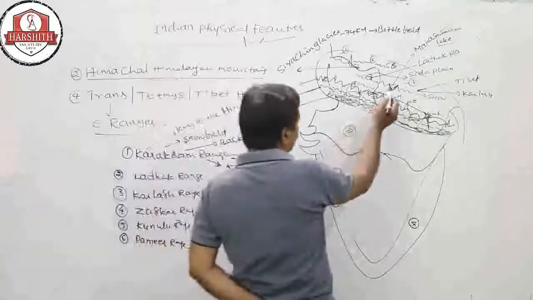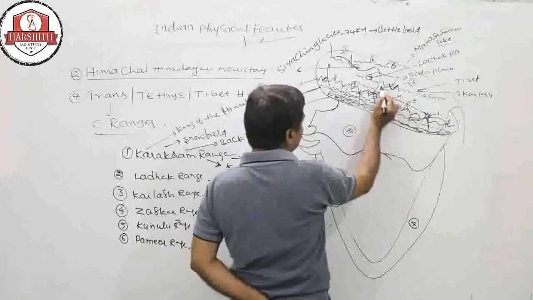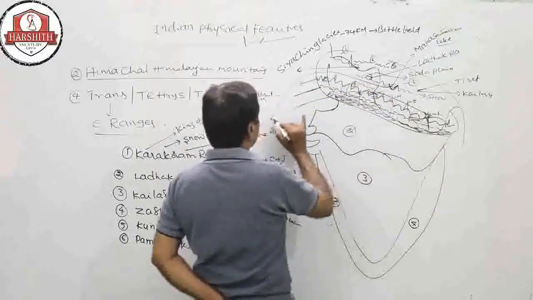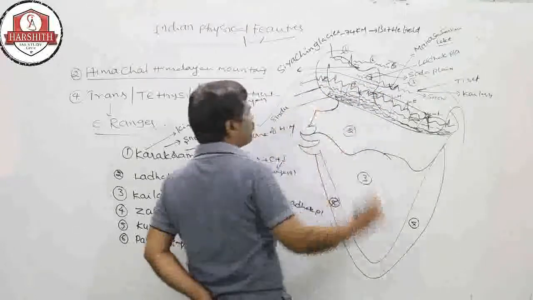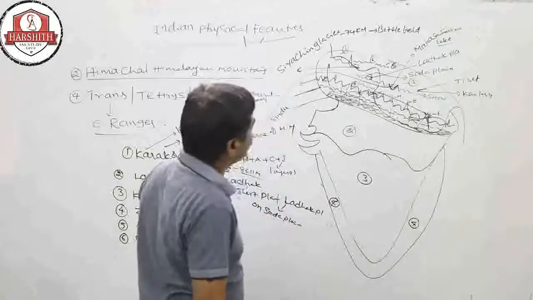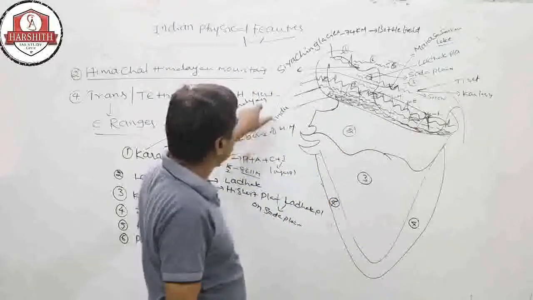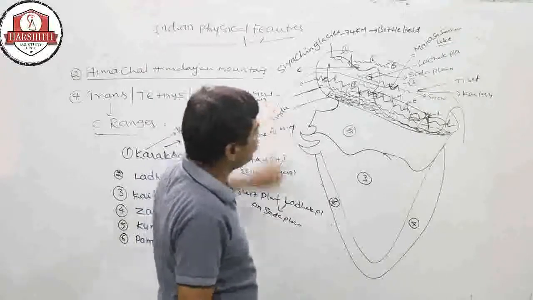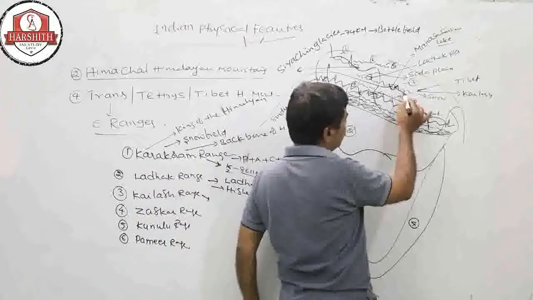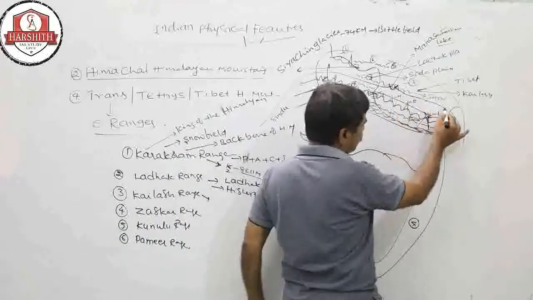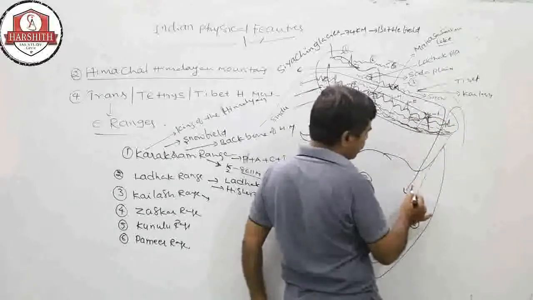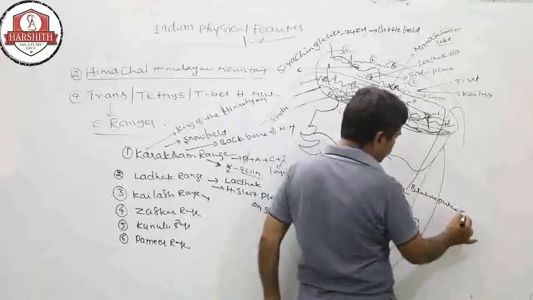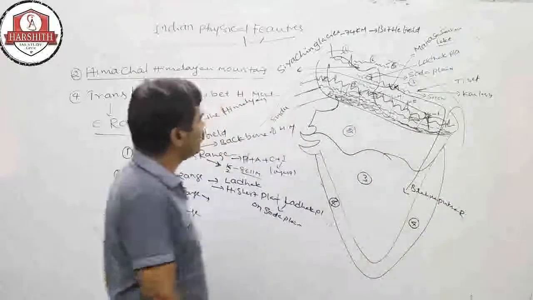From this glacier, one of the rivers takes its birth. The name of the river is the Sindhu River. The Sindhu River takes its birth from Manasa Sarovar. From towards the eastern side, from here one more river takes its birth. The name of the river is the Brahmaputra River. These are both rivers.